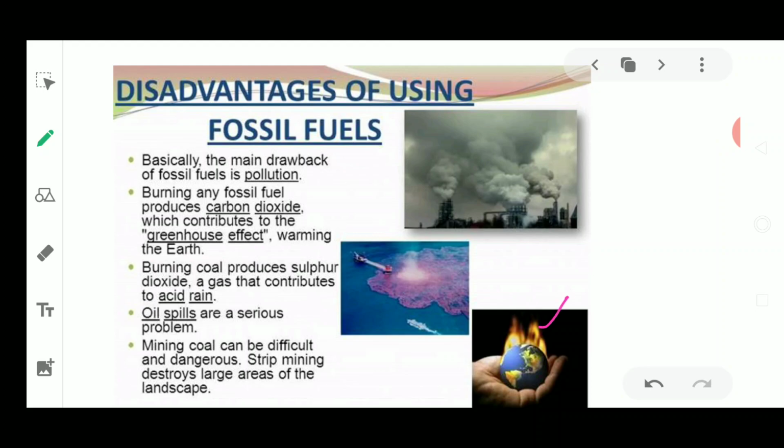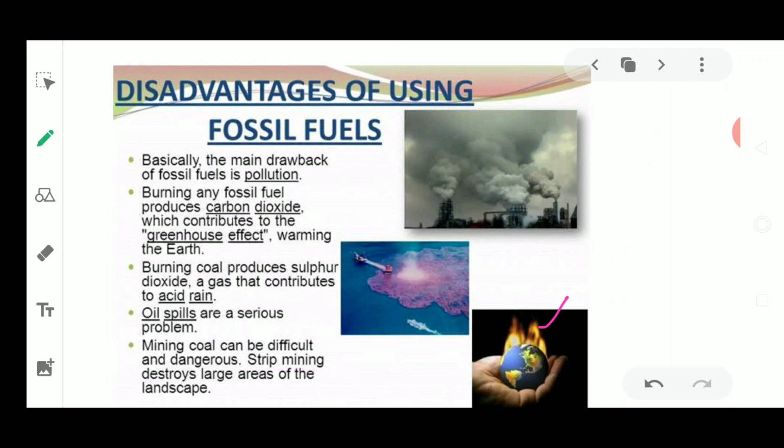The last disadvantage is global warming and the greenhouse effect. I have told you this. In the greenhouse effect, the earth's atmosphere entraps heat energy. This heat energy is re-radiated onto the earth's surface, because of which the earth gets heated up, and if the earth's surface is getting heated up, it leads to global warming. Fine. This is about the advantages and disadvantages of fossil fuel and how a good fuel is formed.